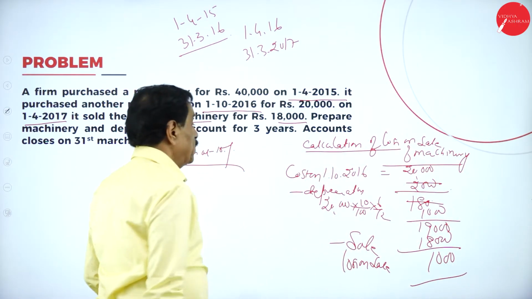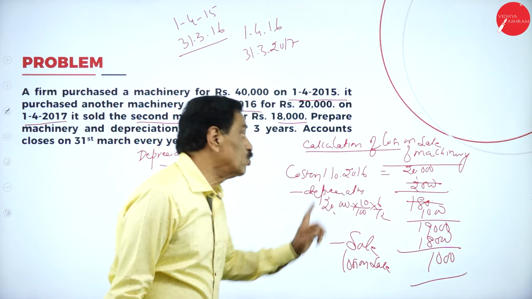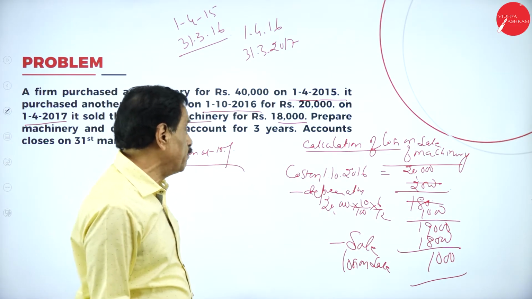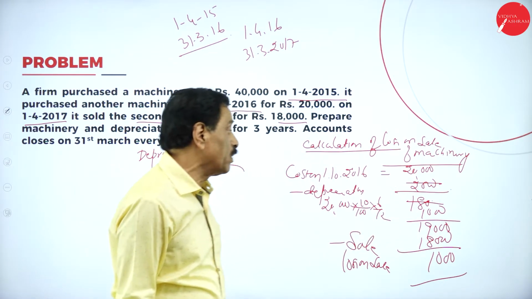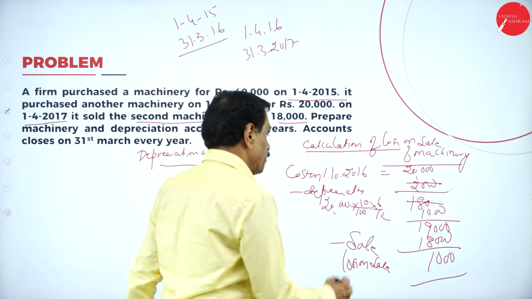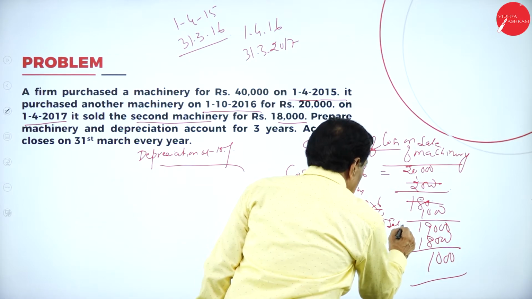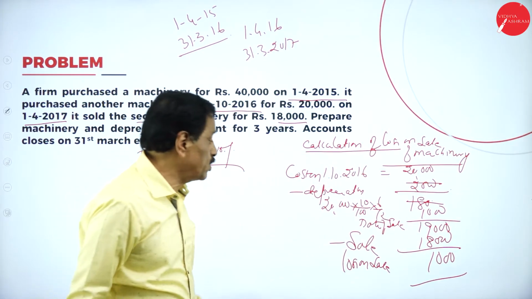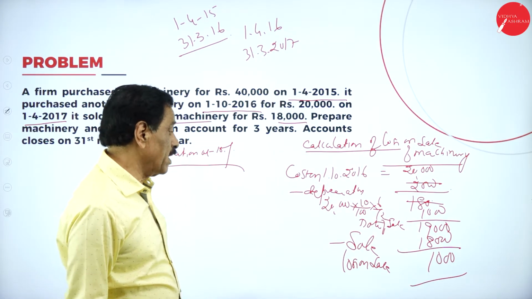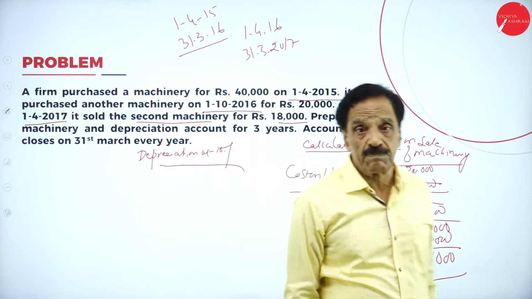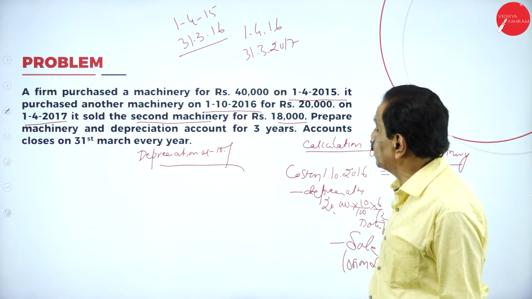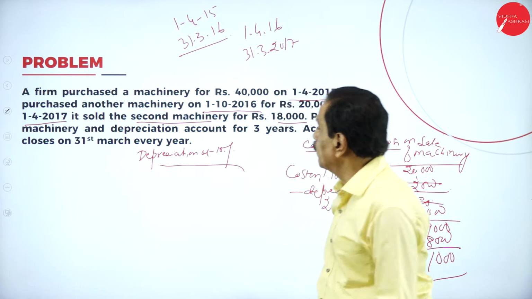Okay. You purchased on which date? 1/10/2016, 20,000. Minus depreciation for 6 months is 1,000. On the date of sale, it is 19,000. It is sold for 18,000 at a loss of 1,000. So this goes in favor of the machinery too. We'll go to the problem now.